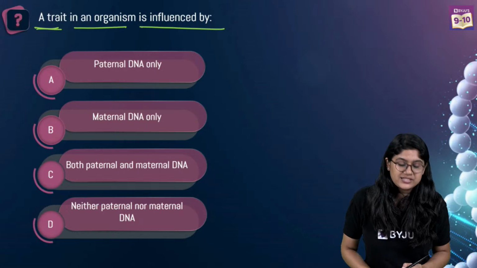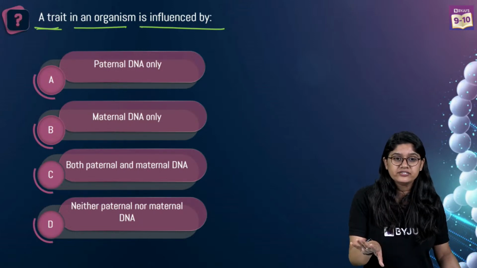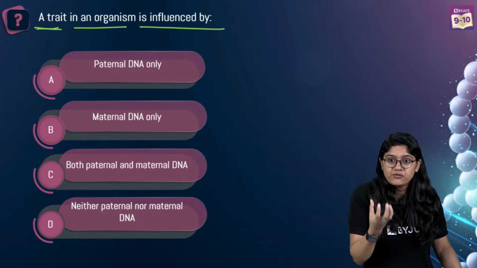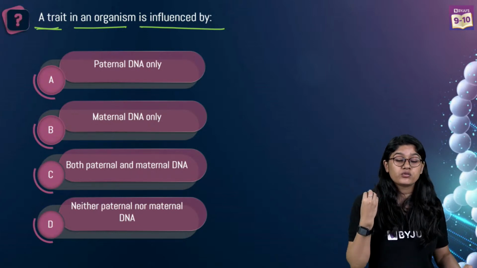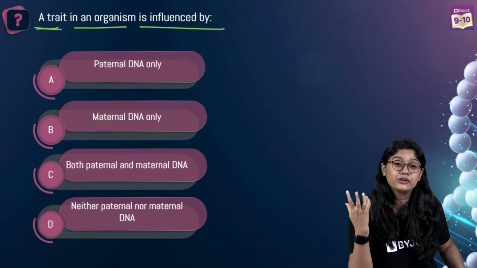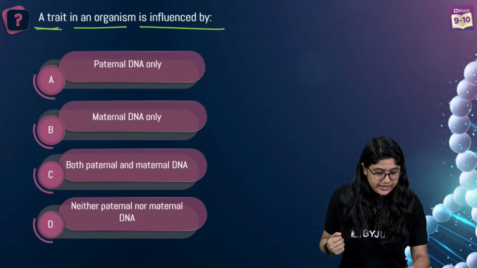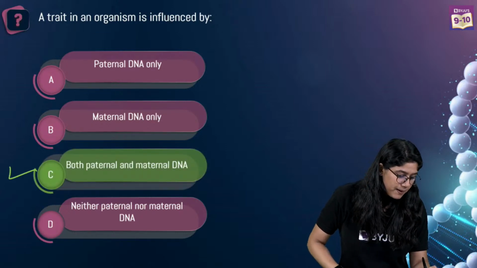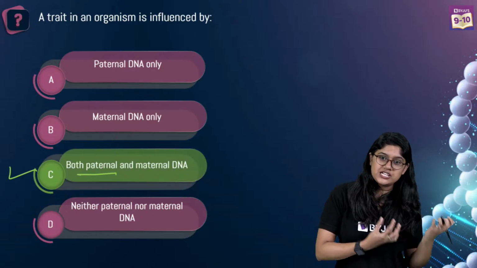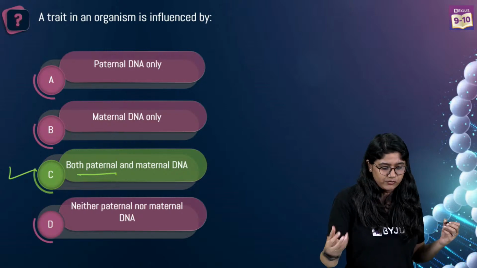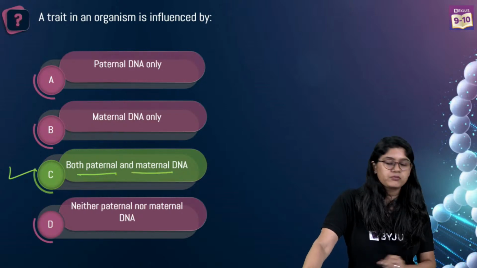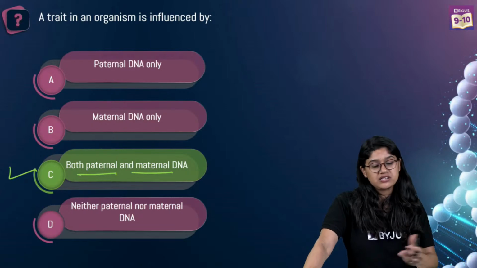A trait, for example, the trait you and I have, who is responsible for that trait, or who is influencing that particular thing? Very good. The correct answer is both paternal, that means the genes from the father, and maternal, genes from the mother. Both the genes are responsible, right?